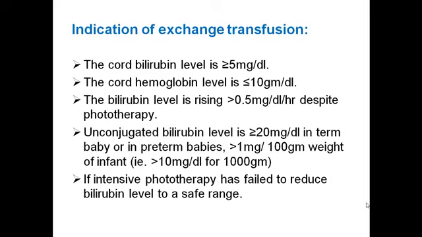If the bilirubin level is rising more than 0.5 milligram per dl per hour despite phototherapy, then exchange transfusion should be done. If the unconjugated bilirubin level is 20 milligram per dl or more in a term baby, and in case of preterm babies, more than 1 milligram per 100 gram of body weight. That is, if a baby's weight is 1000 gram and serum bilirubin level is more than 10 milligram per dl, then exchange transfusion should be done. If the baby's weight is 1500 gram and serum bilirubin level is more than 15 milligram per dl, then exchange transfusion should be done.